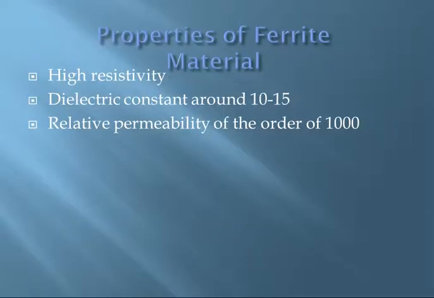So the first property is high resistivity, with a dielectric constant around 10 to 15 and relative permeability of the order of 1000. They have magnetic properties similar to those of the ferrous material. They are oxide-based components having the general composition MeO.Fe2O3, that is, a mixture of the metallic oxide and the ferric oxide.